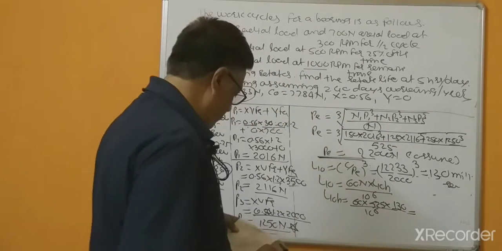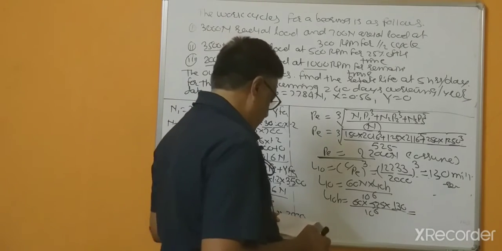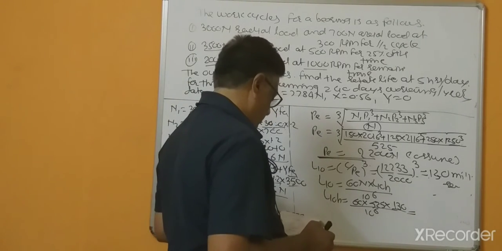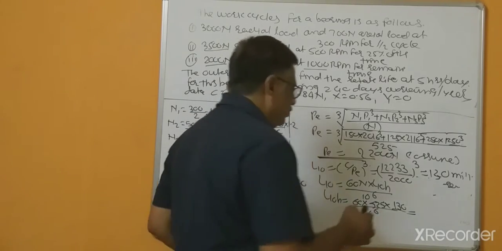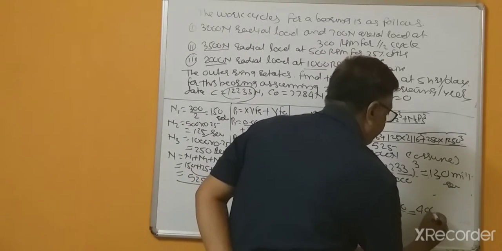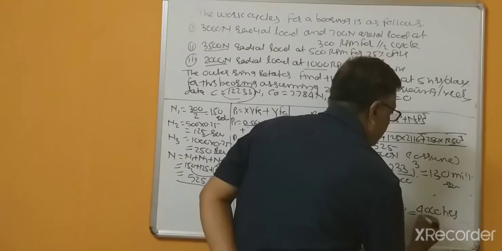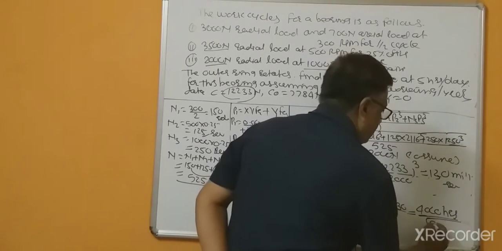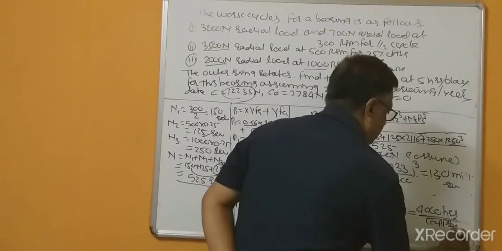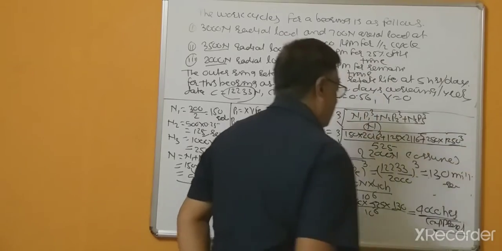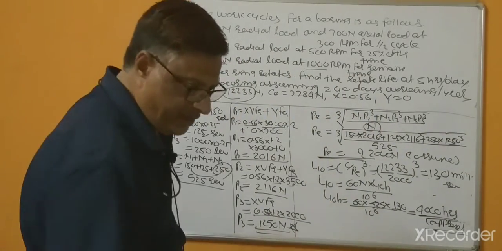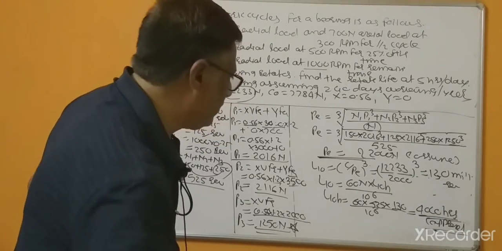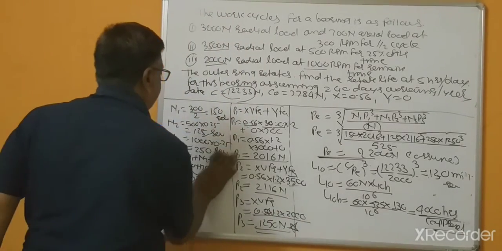Suppose this is equal to 4000 hours. So this is approximately L10. So this bearing can complete this much life.